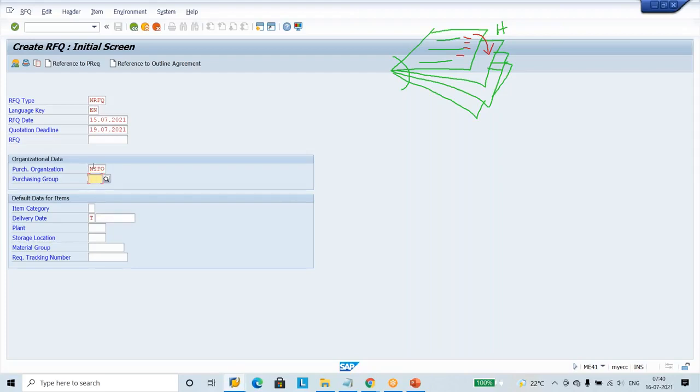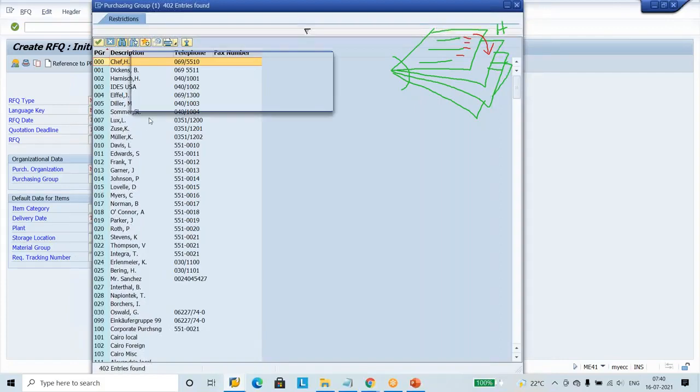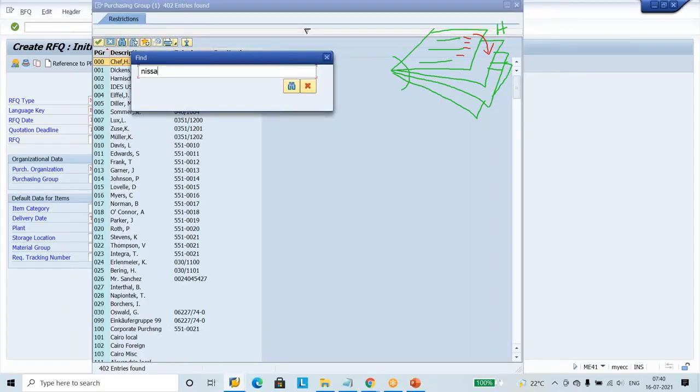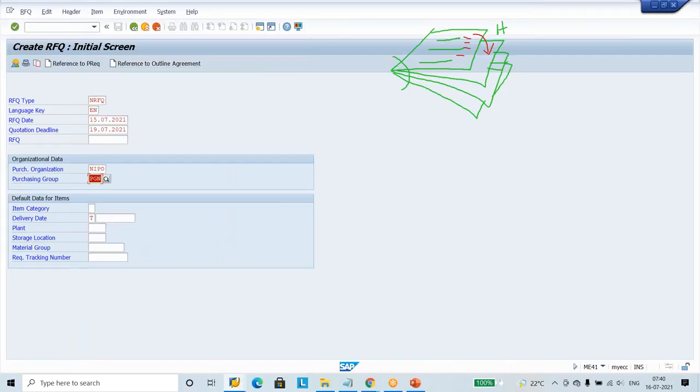Under this purchase department, Nizam Purchase Group, NPG or something, is there. For example, the system is not giving any answer. Click the find button and ask SAP to list out the purchase groups. For the Nizam purchase group, PGN, this group is taking care of that.